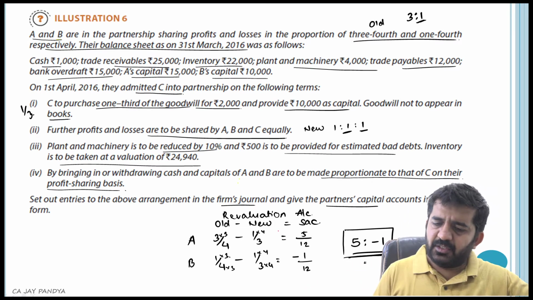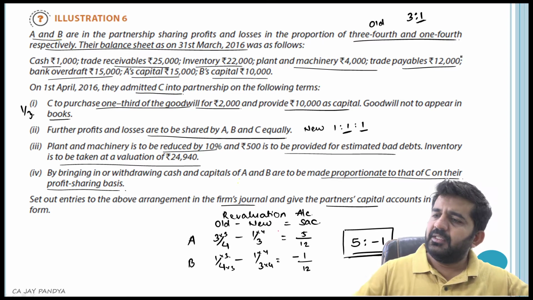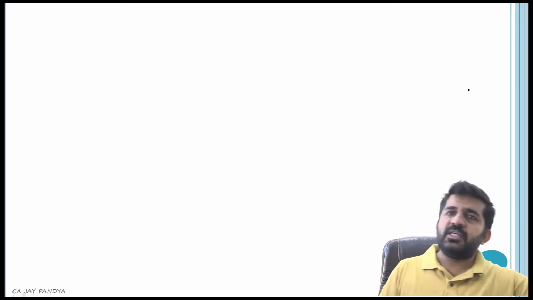Set out the entries for the above arrangement in the firm's journal. These are just balances which are given. We will be drawing two accounts. One is the journal entry.